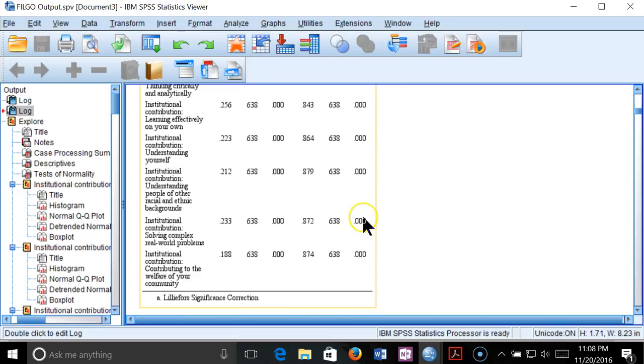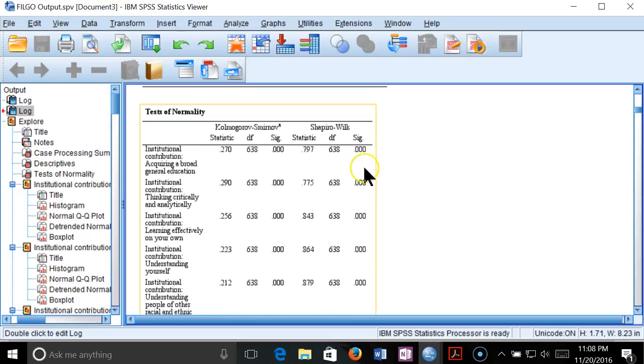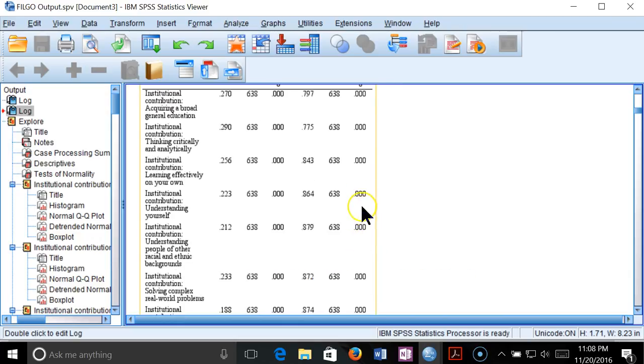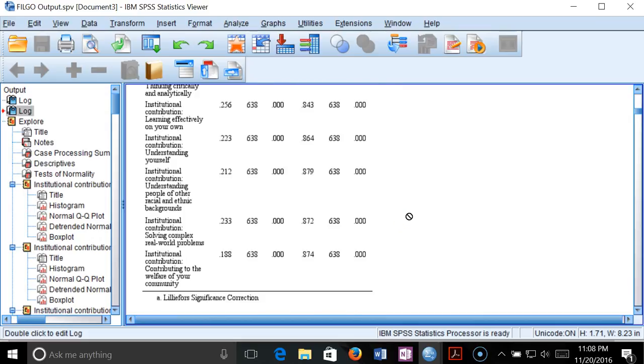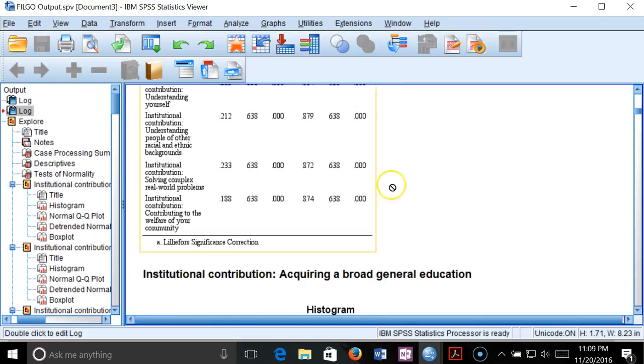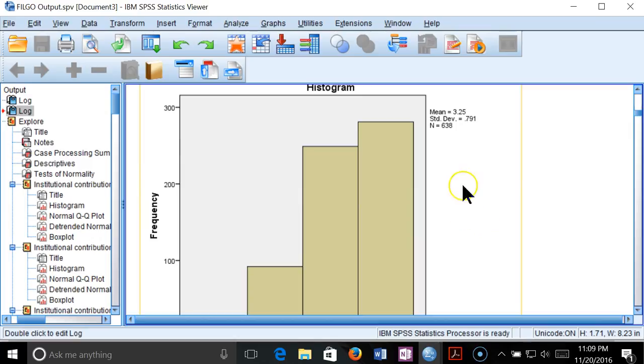All of these are coming up as very statistically significantly not normal. And our Kolmogorov-Smirnov is doing the same thing. So really, the discriminant test is not going to be that great. I ran it anyway just so I could see what would happen. But that's telling me right there, not too much to look at.